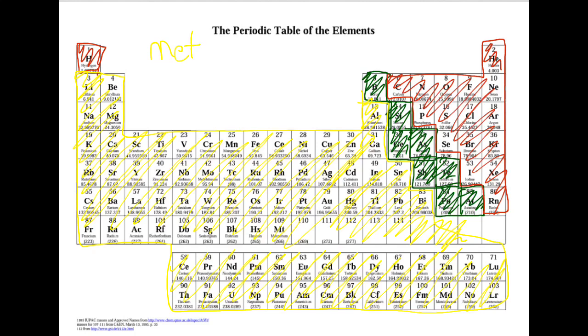Metals are mostly solids at room temperature, except for one, that's mercury. Metals are also lustrous, malleable, ductile, and good conductors of heat and good conductors of electricity.